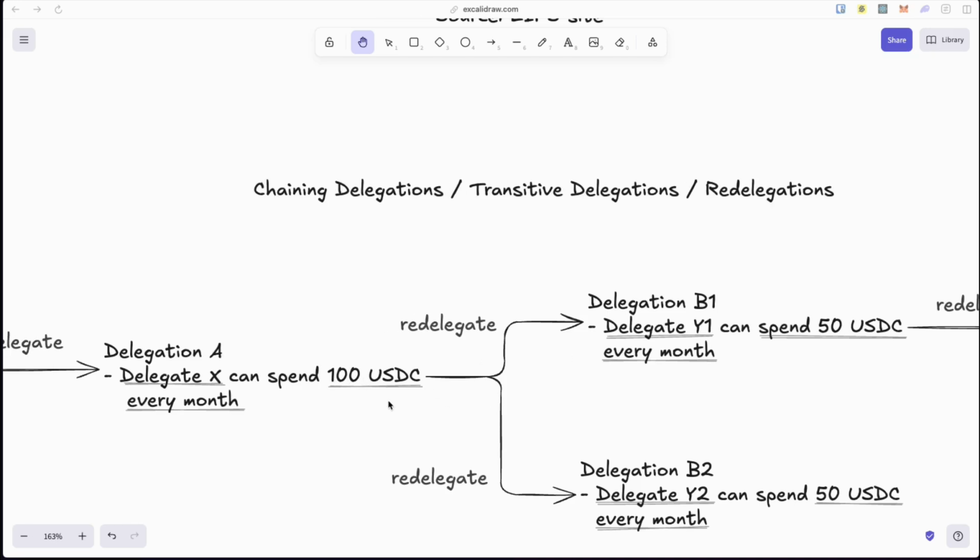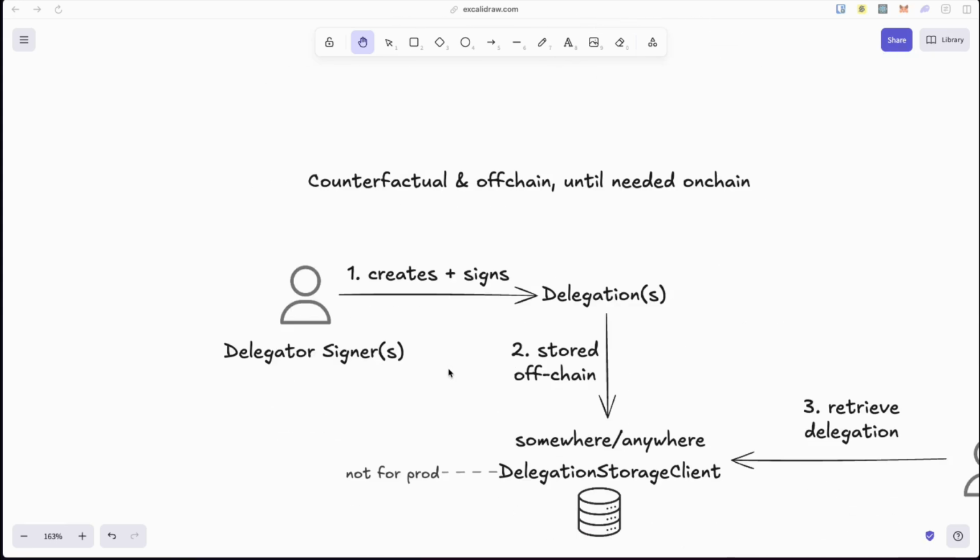That will be invalid. Now, delegator contracts are counterfactual, as mentioned. No contract needs to be deployed until the very first user operation. But delegations can be created anytime before contract deployment too. So how does that work? Well, when a delegator signer creates a delegation, they sign it. It's that signed delegation that needs to be submitted on-chain when redeeming.